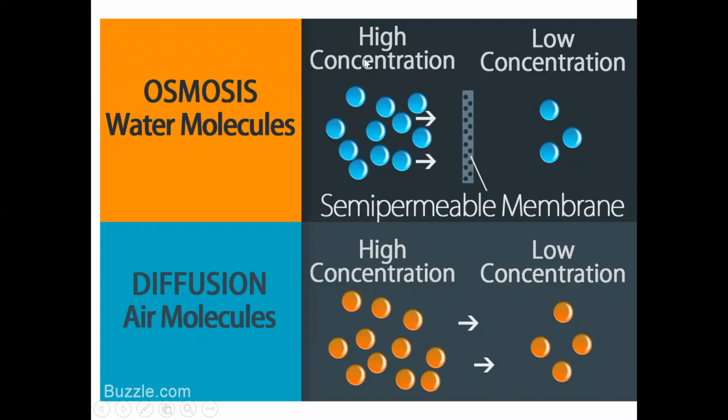Water molecules will be transported from high to low concentration, and particles or molecules will be diffused from high to low concentration. So in diffusion we are talking about particles and molecules, and in osmosis we are talking about the water itself. Because if we talk about the particles or the molecules, but when you talk about water from high to low, here we are talking about osmosis.